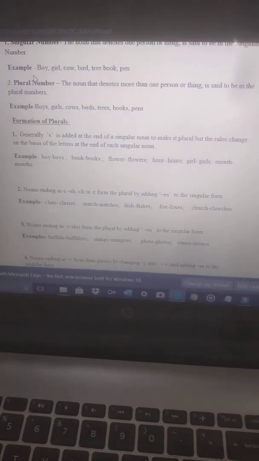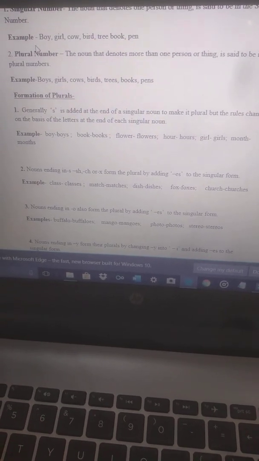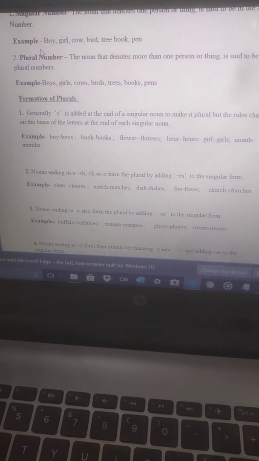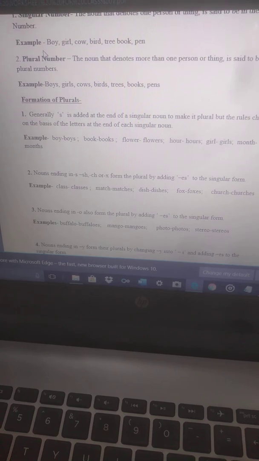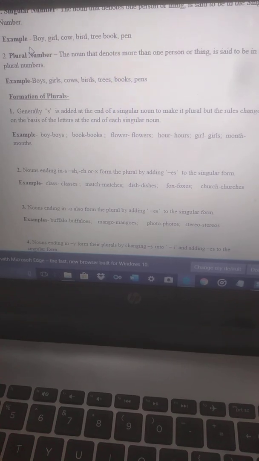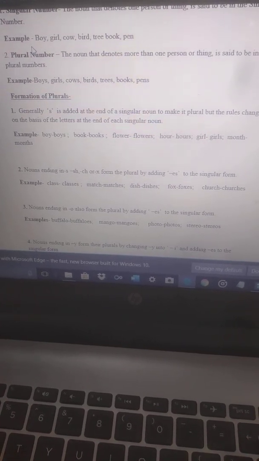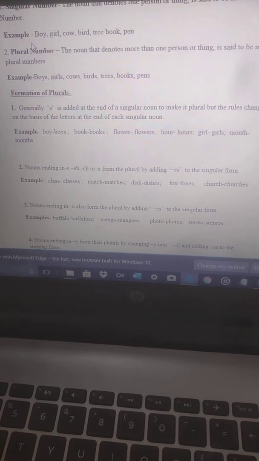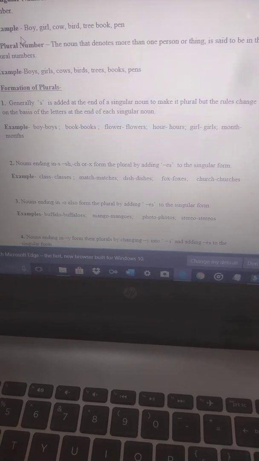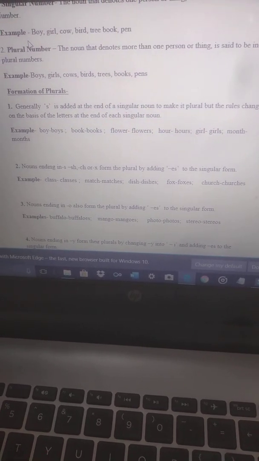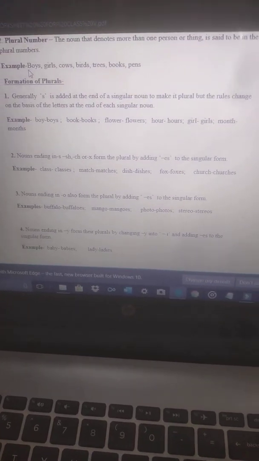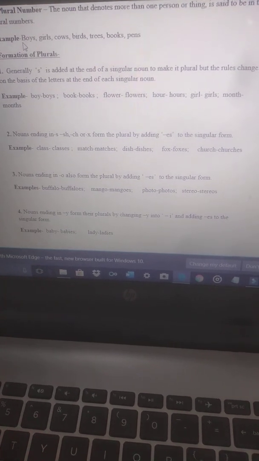The second rule is that nouns ending in s, sh, or x form the plural by adding es to the singular form. If the noun is ending with s, sh, or x, we can make the plural by adding es. Like class will become classes, match will become matches, dish will become dishes, fox will become foxes, church will become churches.